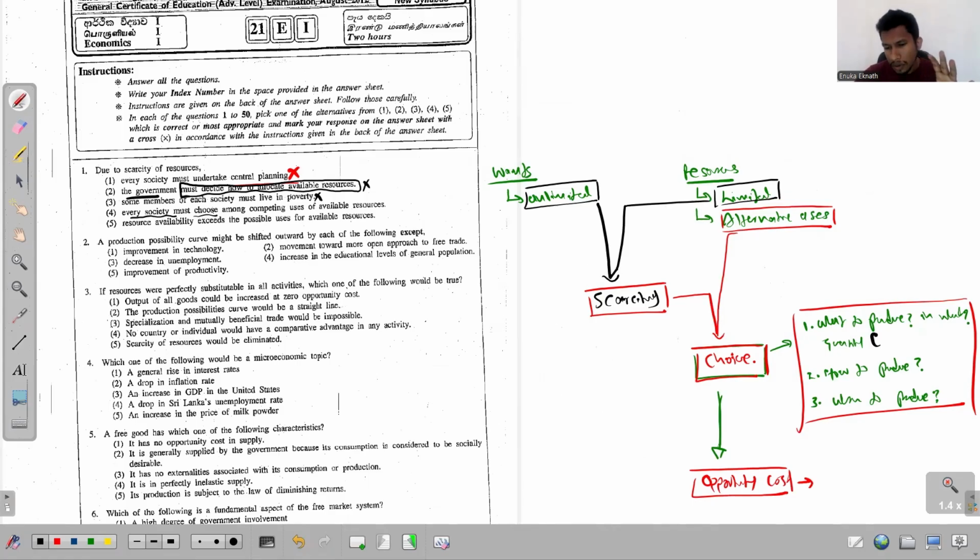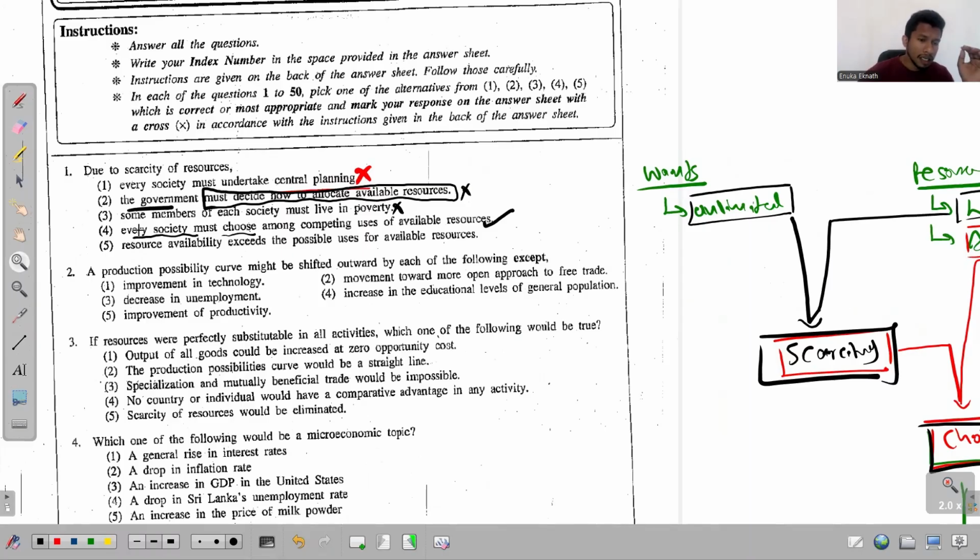Look at this diagram. Due to scarcity, every society faces this problem of choice. So that is true. And the fifth one is, due to scarcity of resources, the resource availability exceeds the possible uses for available resources. I don't think that this has a meaning to explain.